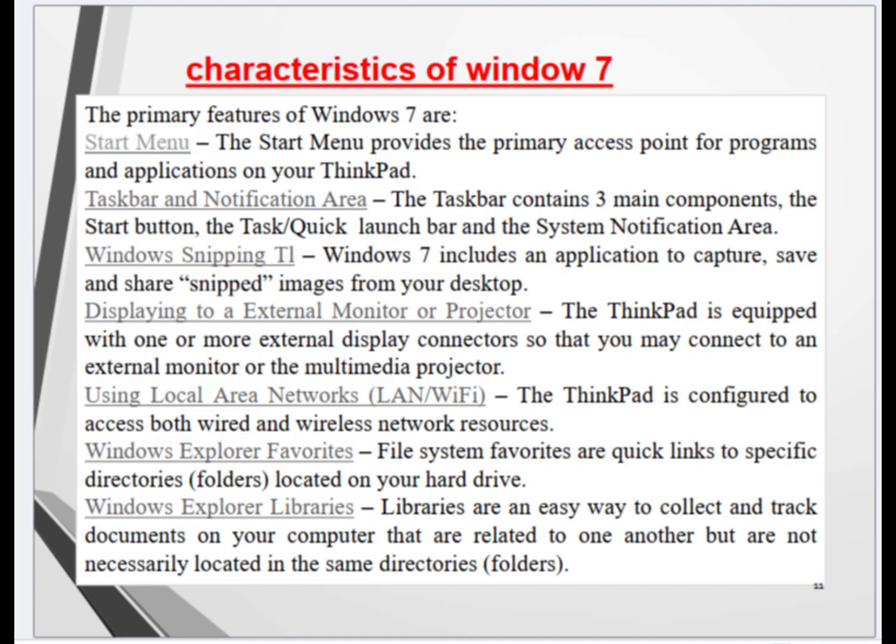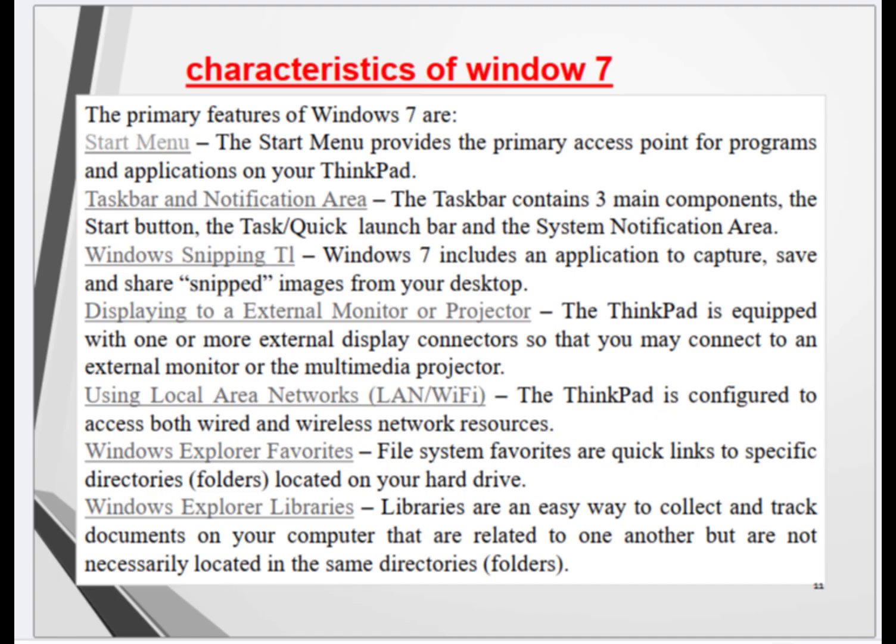Characteristics of Windows 7. The primary features of Windows 7 are: Start menu. The Start menu provides the primary access point for programs and applications on your ThinkPad. Taskbar and notification area. The taskbar contains three main components: the Start button, the task/quick launch bar, and the system notification area.